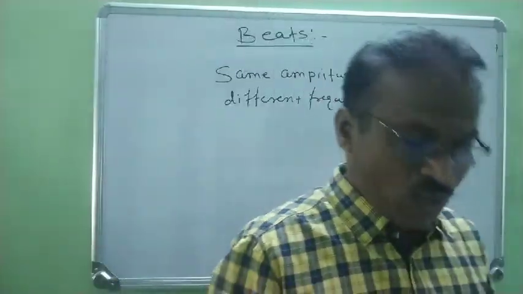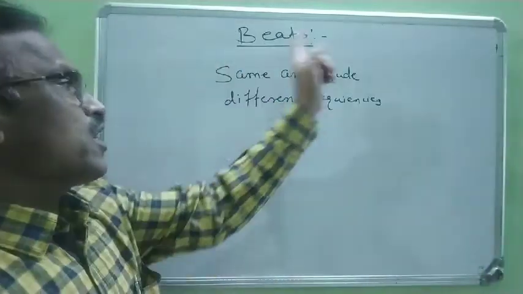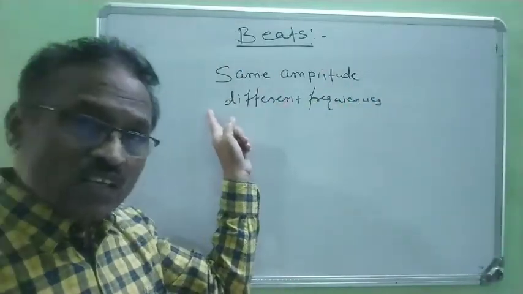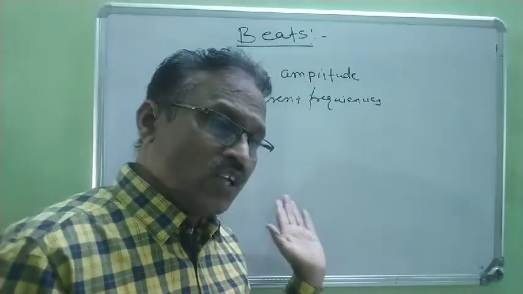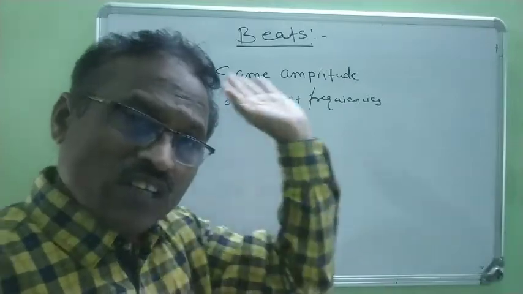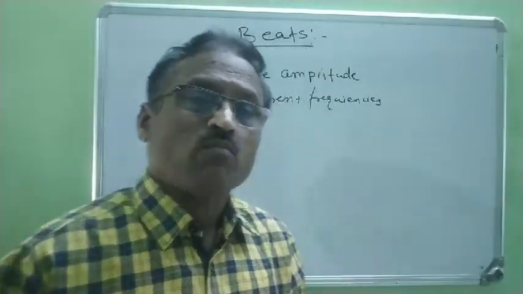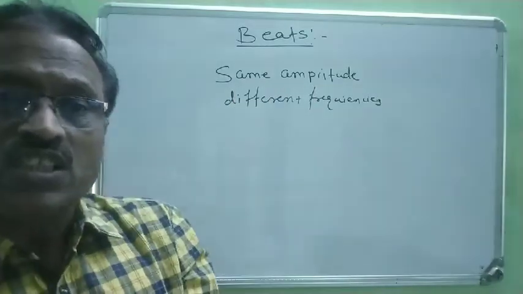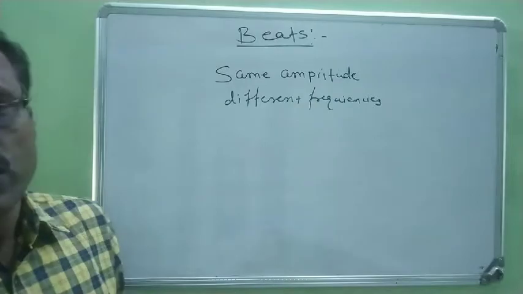Having different frequencies means we consider two sound waves with the same amplitude but slightly different frequencies. When these two waves travel through the medium in the same direction and arrive at the same point, they superimpose with each other and produce beats.